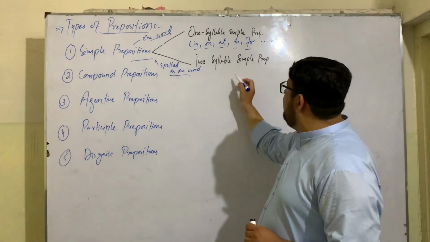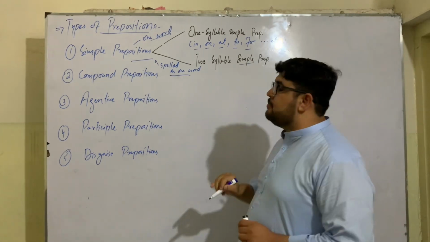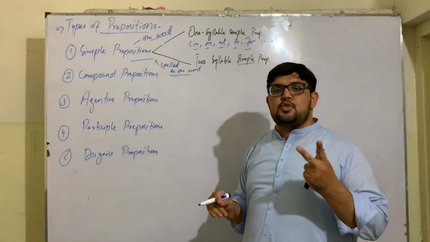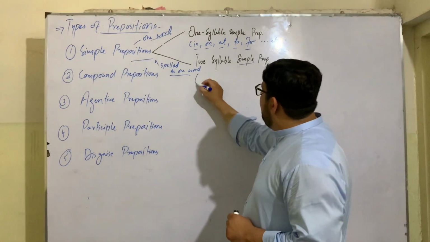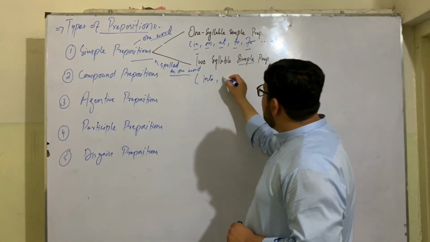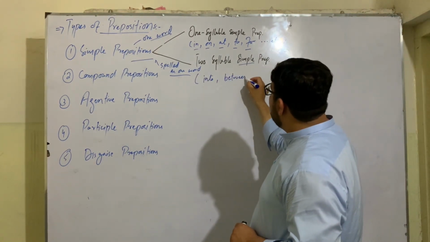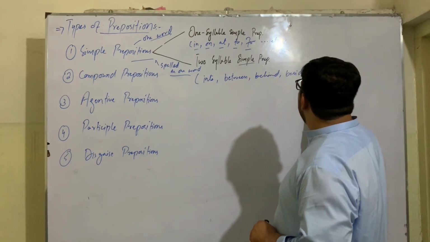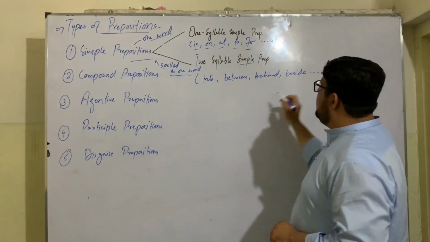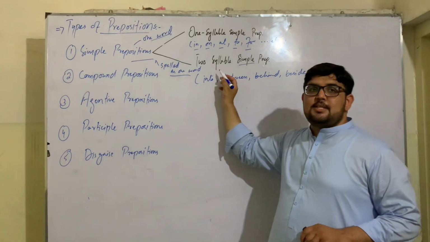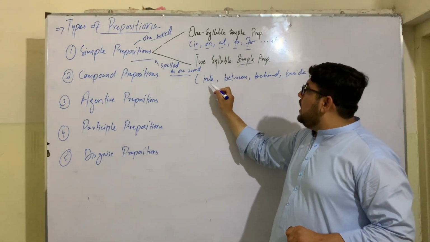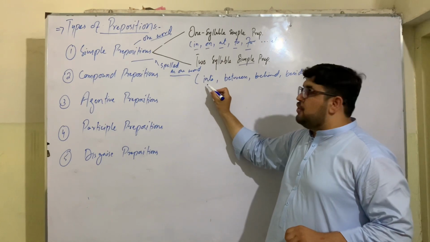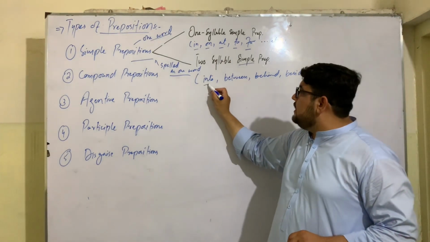Then we have two syllable simple prepositions. Those are prepositions which produce two sounds, like into, between, behind, beside, etc. These are two syllable simple prepositions. They are those prepositions which produce two sounds, like into.